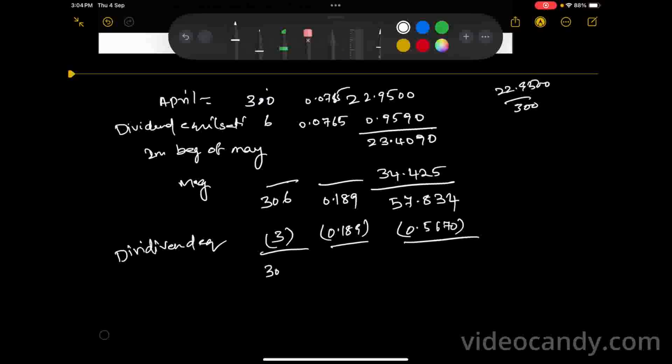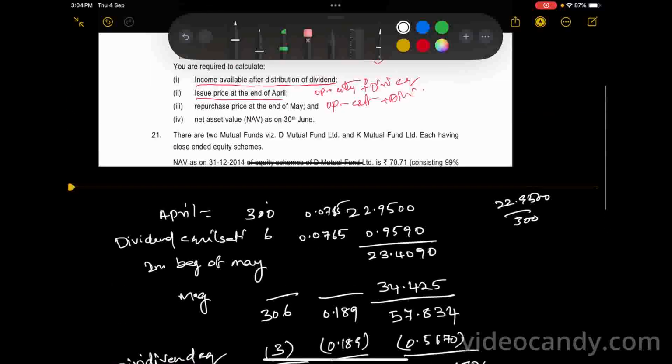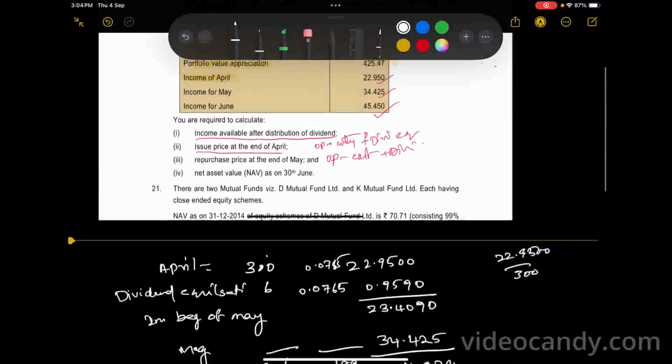Same we get because it's an average, right? So 57.2670, right? It is in the beginning of June. June income 45.450.